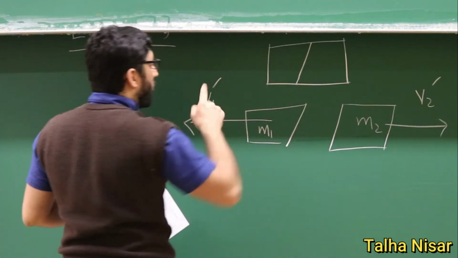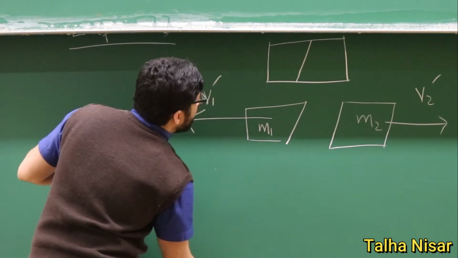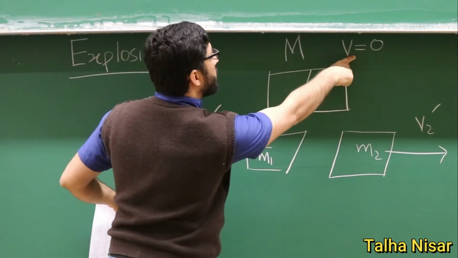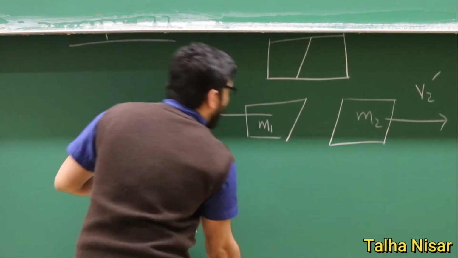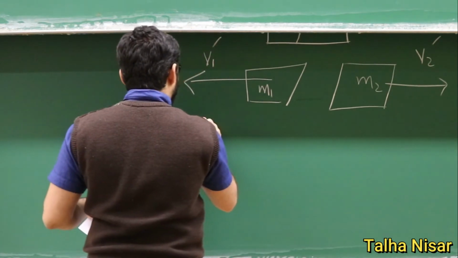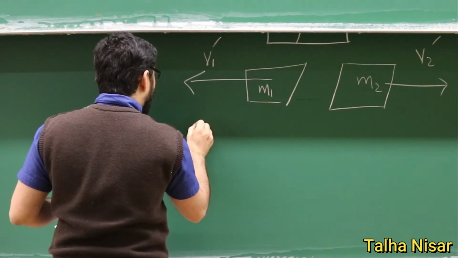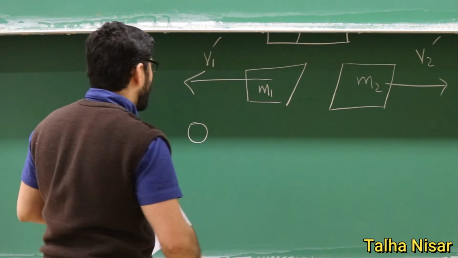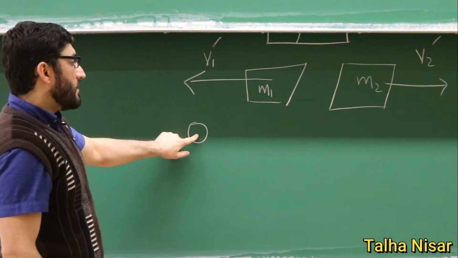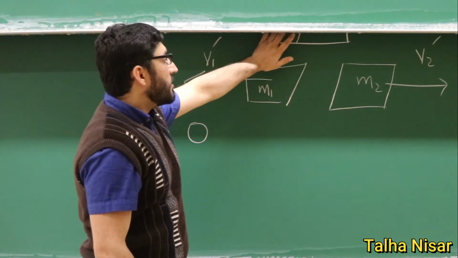According to the conservation of momentum, since the velocity here is 0, as we can clearly see, before the collision we have 0 momentum. So momentum here is 0.